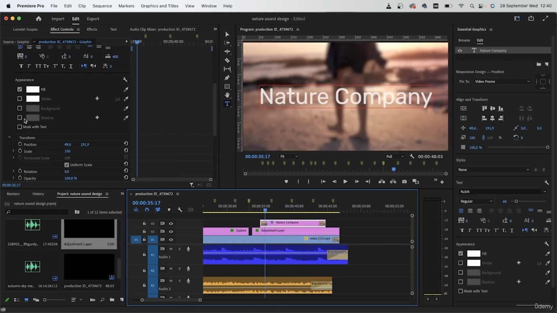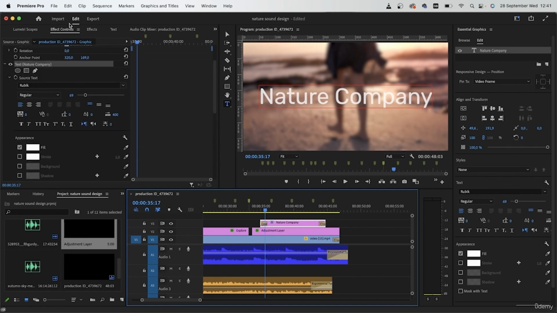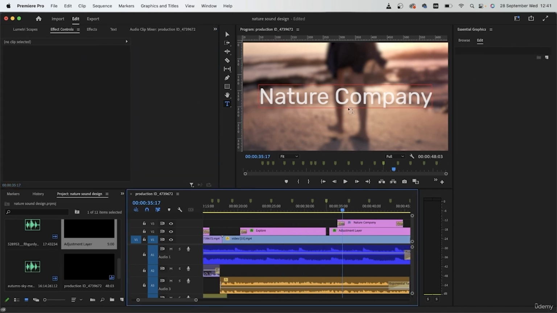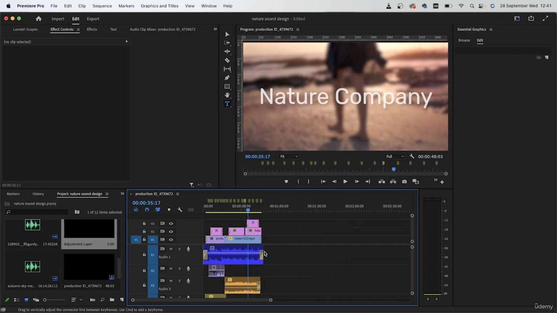Add on a simple shadow effect in the effect controls. On your text layer, just go down to shadow, check the box, and reduce the opacity so there is some dimension with your logo. You can of course put in an actual logo, but this text should do it for me.